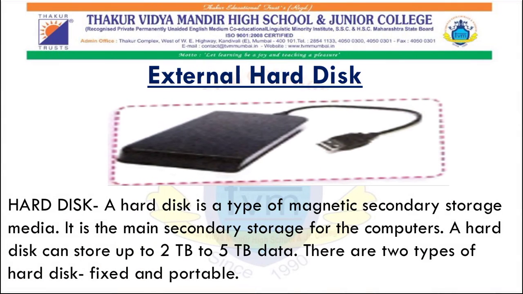The next one is external hard disk. A hard disk is a type of magnetic secondary storage media. It is the main secondary storage for the computer. A hard disk can store up to 2 TB to 5 TB of data. There are two types of hard disk, fixed and portable.